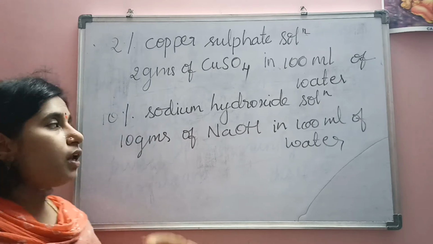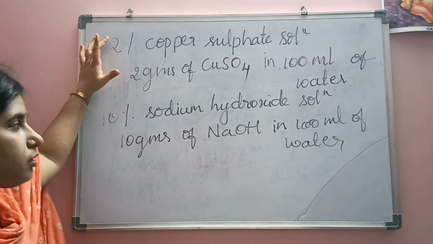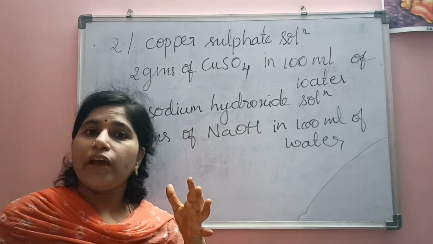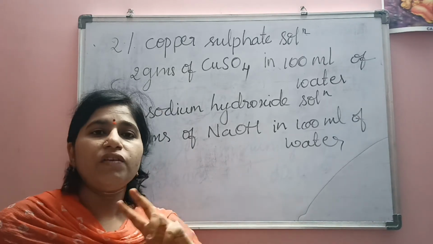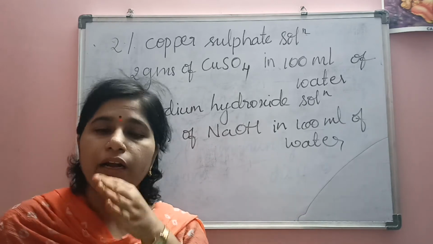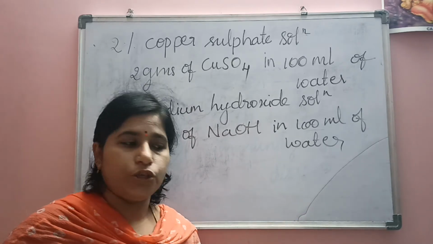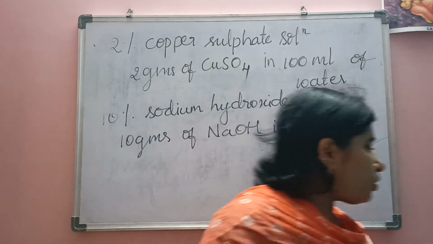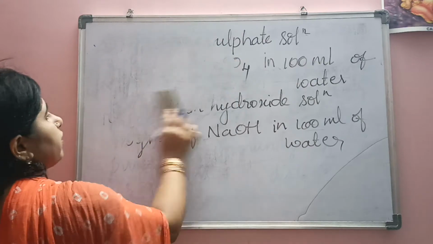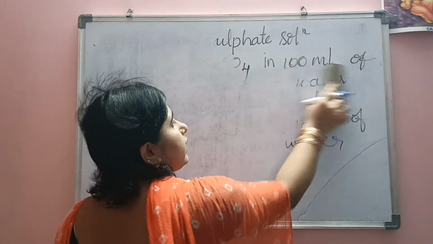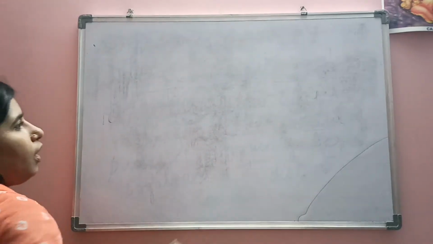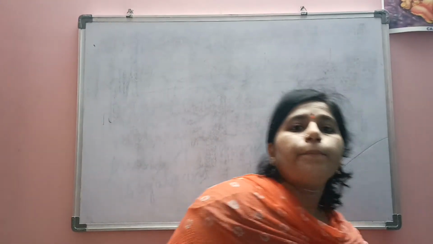So first of all you will prepare 2% copper sulfate solution and 10% sodium hydroxide solution. In our apparatus we have taken 2 beakers. In one beaker you will prepare 2% copper sulfate solution, and in the other beaker you will prepare 10% sodium hydroxide solution. Now let's go to the next step of the experiment. All of this comes under apparatus. The next one is procedure.